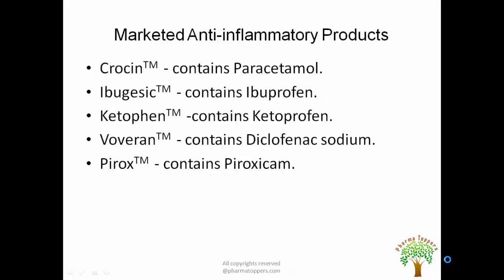Now next there is a small list of certain marketed formulations. Like we all know the tablet Crocin, which contains paracetamol. Then we have Ibugesic, Ketofen, Voveran, Pyrox. All these are brands which contain anti-inflammatory agents. Now there are a number of brands available in the market, so we can use all those as anti-inflammatory products.